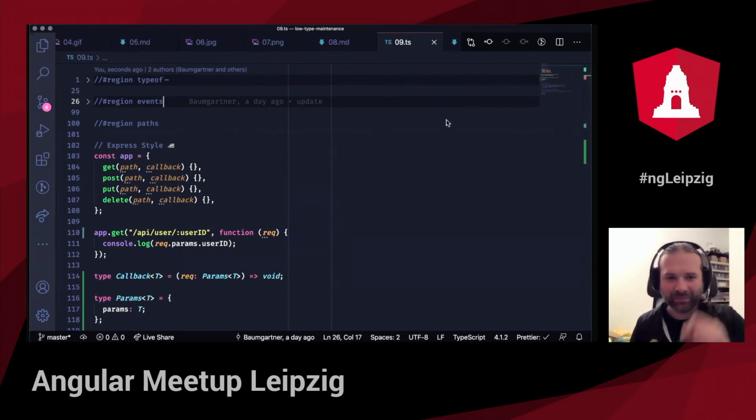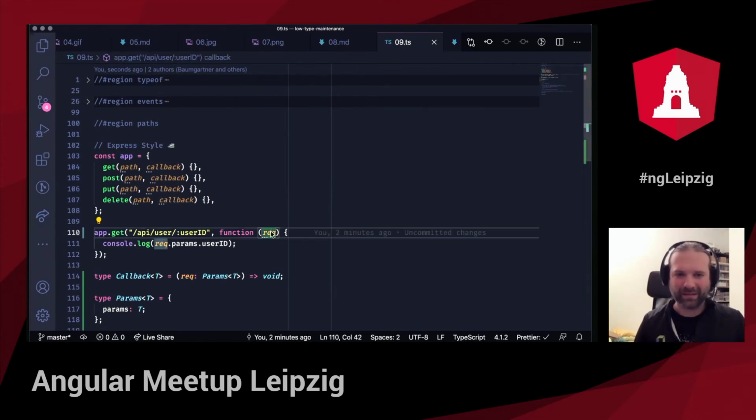and pop something up. Never mind. Where you can add a route, and this is a parameter. So instead of API/user, you have API/user/1/2, or my Twitter handle /that parrot, whatever. So this is a parameter, and usually this is the function callback. And with the function callback, you can then access this user ID. And usually if I would be in strict mode, which I'm not right now, this user ID would throw an error because nobody would know that, first of all, request has params as property. Nobody would know that it has user ID. So this is any. Everything is any. This is again Michael Jackson style development. We don't want to do that.